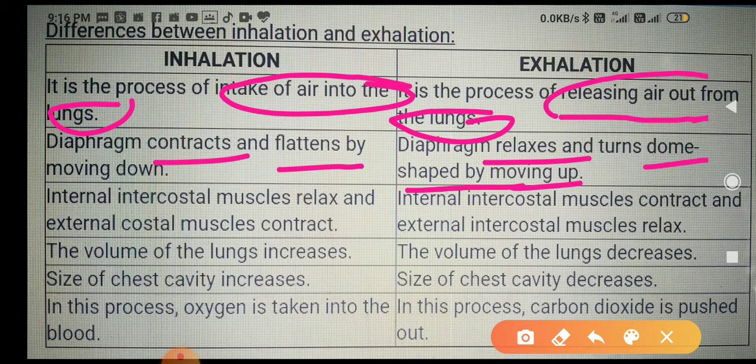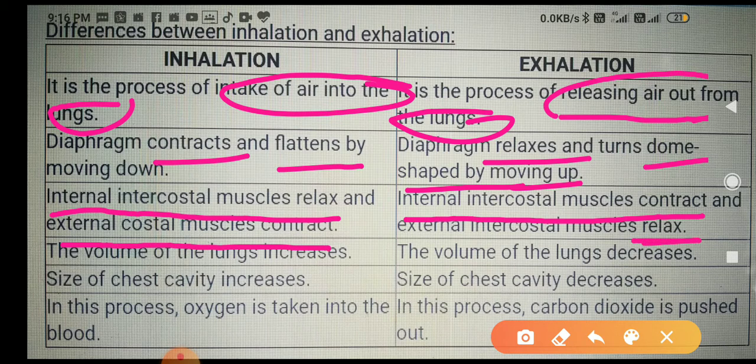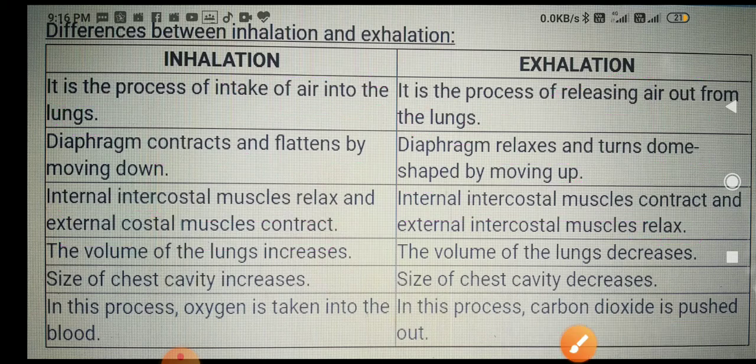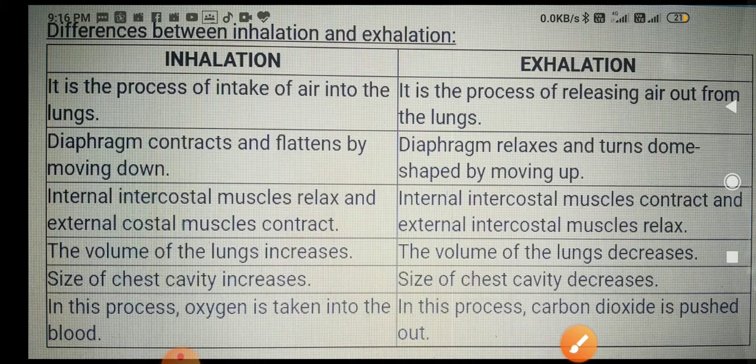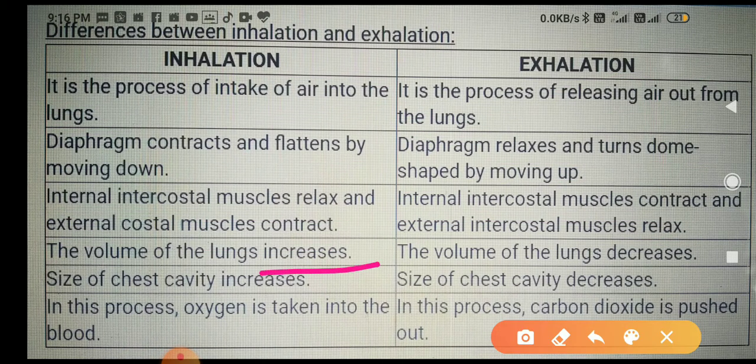Now in the inhalation, internal intercostal muscles relax, and in exhalation, internal intercostal muscles contract, and the external intercostal muscles contract in inhalation. In exhalation they become relaxed. Is it okay? Now next, the volume of the lungs increases in the first condition, and in the second condition the volume of the lungs decreases. The size of the chest cavity obviously increases, and in this it decreases.